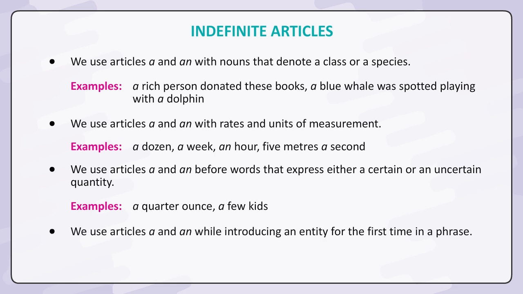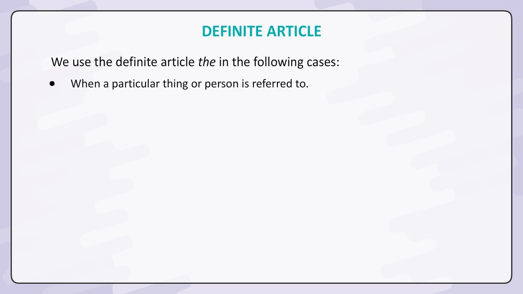We use articles a and an while introducing an entity for the first time in a phrase. Examples: in a short span, a cheerful event. Definite article. We use the definite article the in the following cases: when a particular thing or person is referred to. Examples: I met the President of India yesterday.